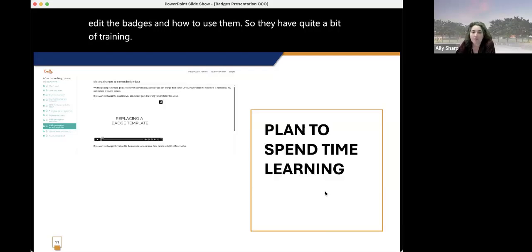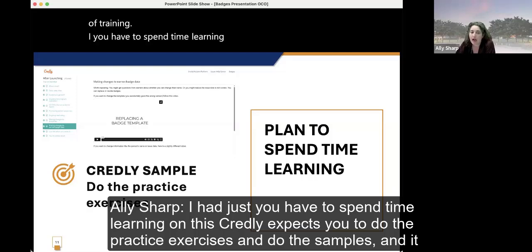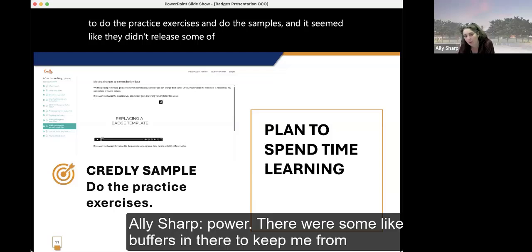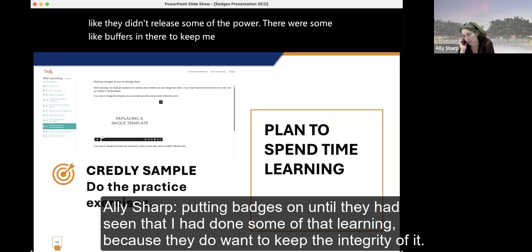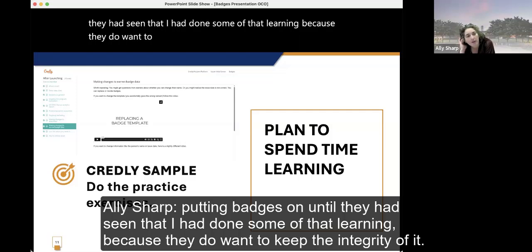And you have to spend time learning on this. Credly expects you to do the practice exercises and do the samples, and it seemed like they didn't release some of the power. There were some buffers in there to keep me from putting badges on until they had seen that I had done some of that learning, because they do want to keep the integrity of it.